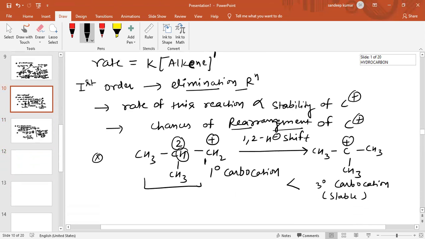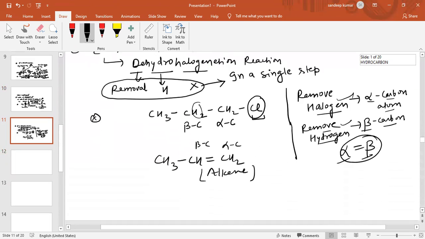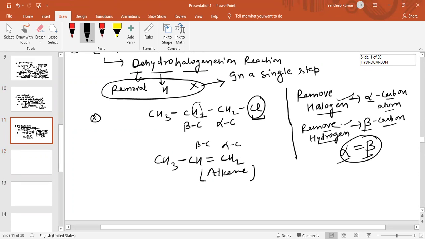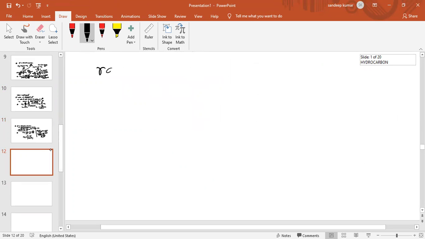In this case we can easily say the rate of reaction depends on the concentration of alkyl halide, and also depends on the concentration of base.